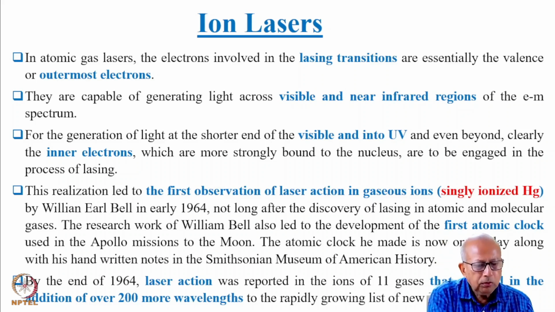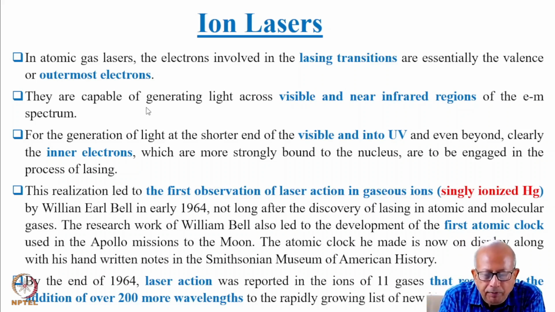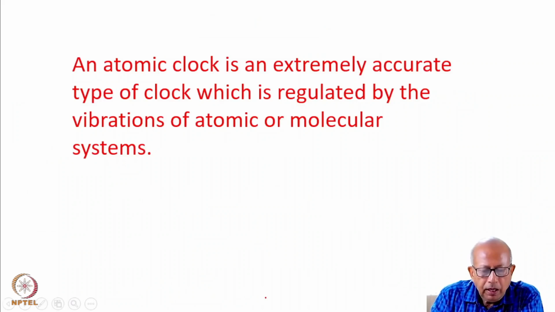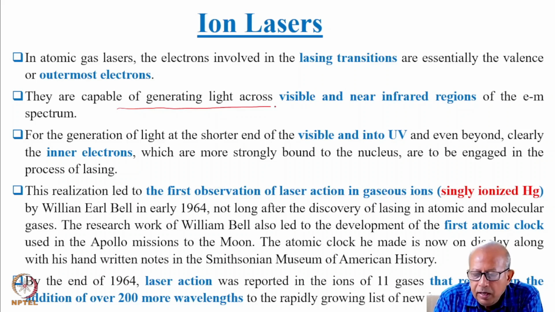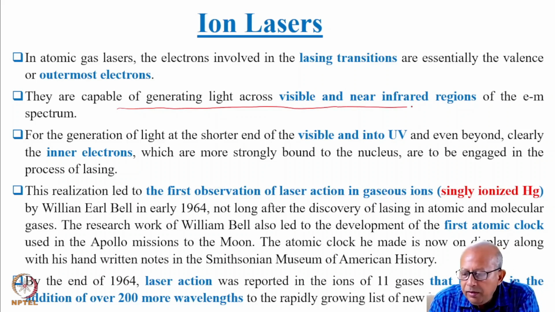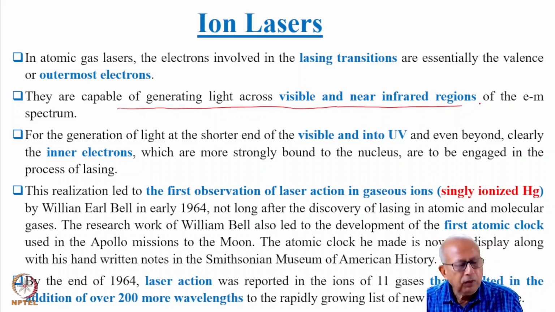We now know that atomic gas lasers are capable of generating light across the visible and near infrared region of the electromagnetic spectrum, and not capable of generating light of shorter wavelength, that is, in the ultraviolet region.